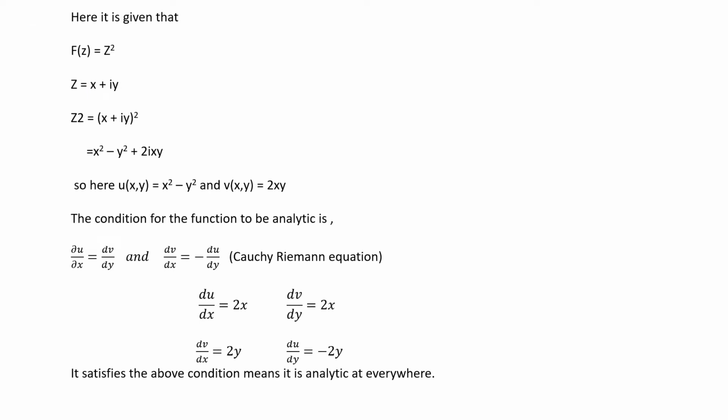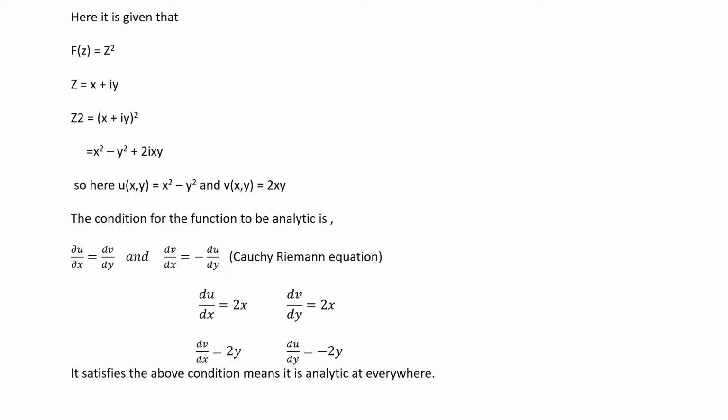Here it is given that f of z is equal to z square, and we know that z is equal to x plus iota y. So z square is equal to x plus iota y whole square, that is equal to x square minus y square plus 2 iota xy. So here we can take the real part u of xy equal to x square minus y square, and the imaginary part v of xy equal to 2xy.